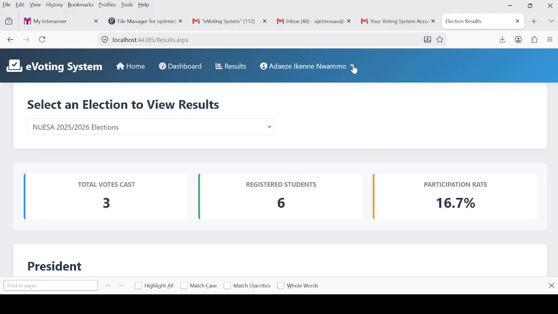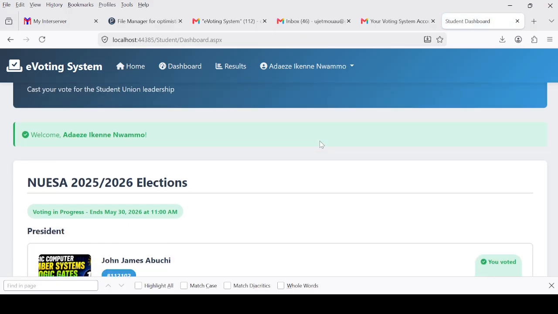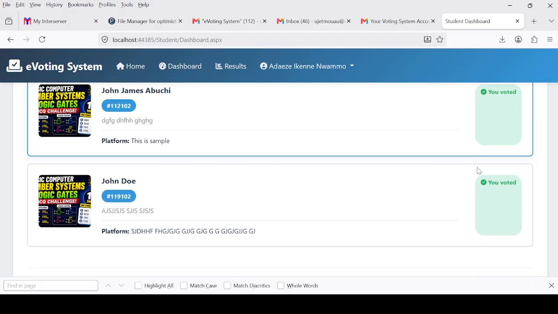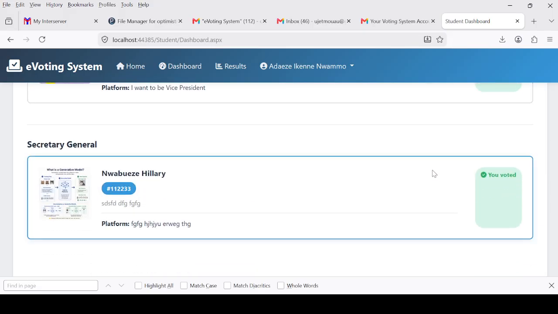So that is all. You can play around here, change your password, log out, log in again following the same link, or you can as well move back to your dashboard. But once you get to your dashboard, you cannot vote again because you have already voted. I think this helps.